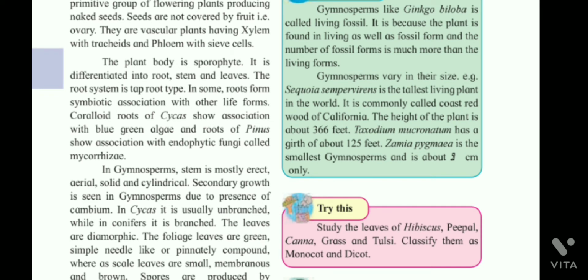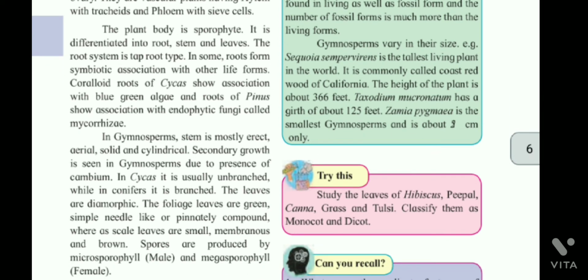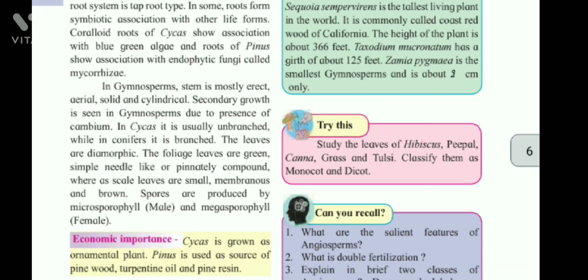Gymnosperms vary in their size. Example, Sequoia sempervirens is the tallest living plant in the world. It is commonly called coast redwood of California. The height of the plant is about 366 feet. Taxodium mucronatum has a girth of about 125 feet. Zamia pygmaea is the smallest gymnosperm, and it is about 8 cm only.